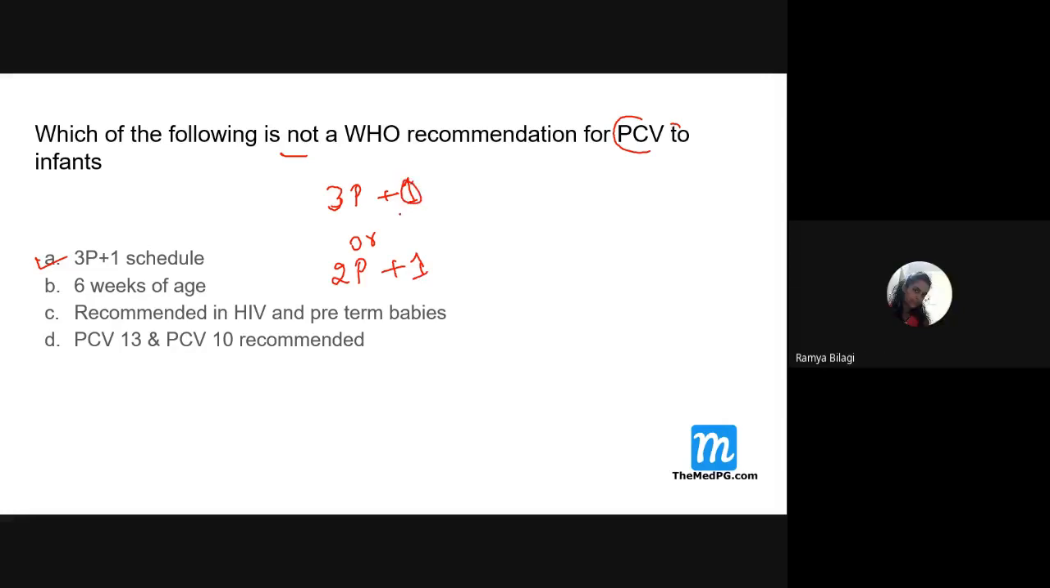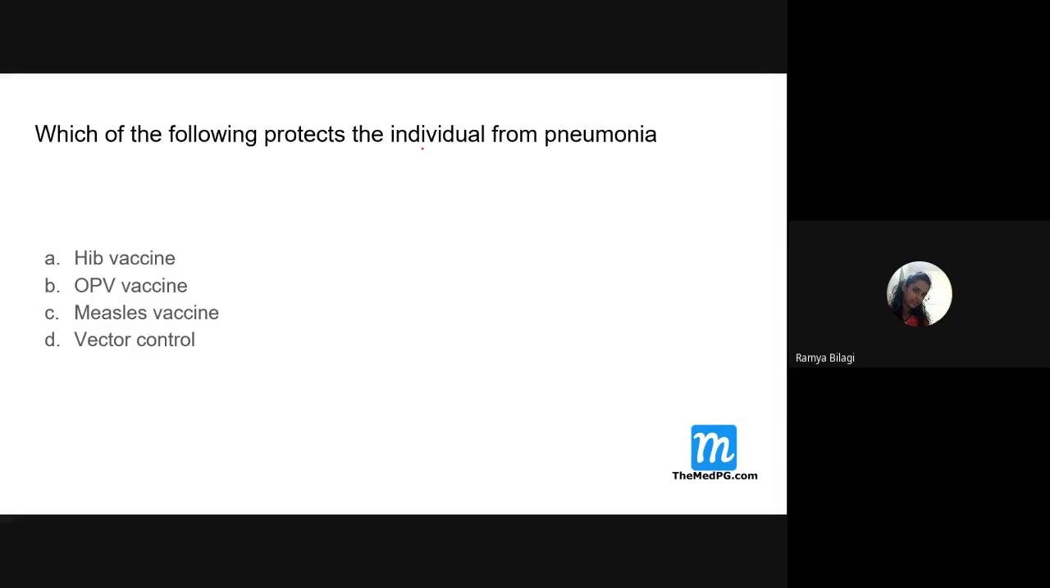Which of the following protects the individual from pneumonia? Now look at the options. Pneumonia, I already told you there are many bacteria, viruses and fungi which cause pneumonia. Hib vaccine, fine. Even in your national immunization schedule, it is said that this vaccination protects the infant from pneumonia. So this gives protection. Then what about OPV, oral polio vaccine? Do you think it gives protection?